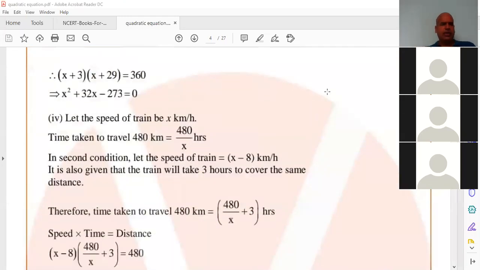See, important sum for word problems: speed and time. Let the speed of the train be x kilometers per hour. That is the first case. Time taken to travel 480 kilometers means distance by speed, 480 by x hours.